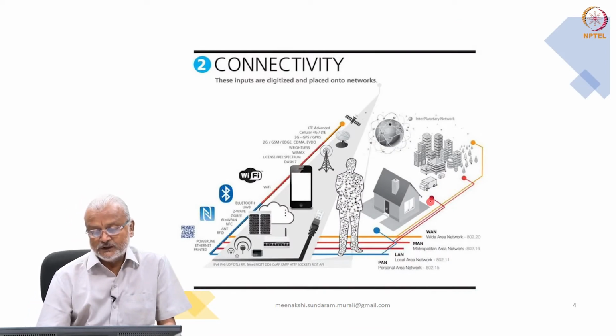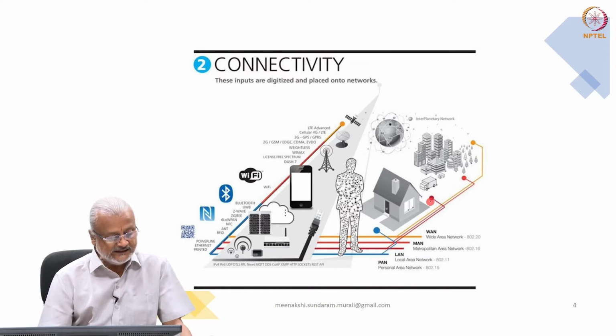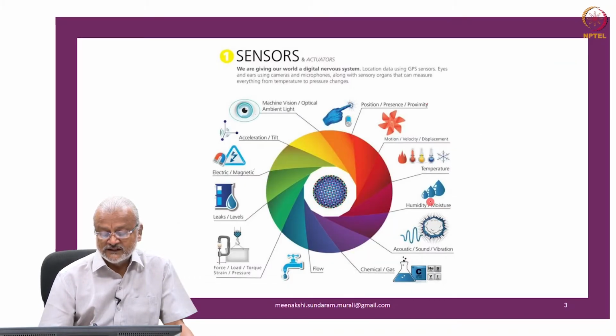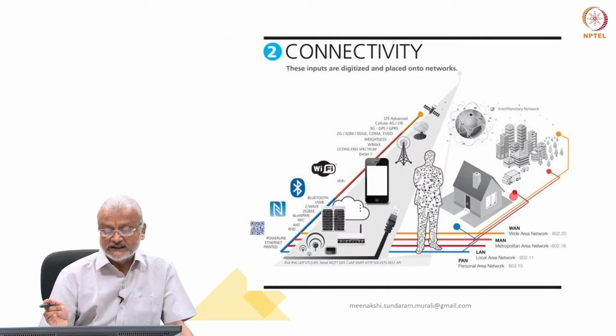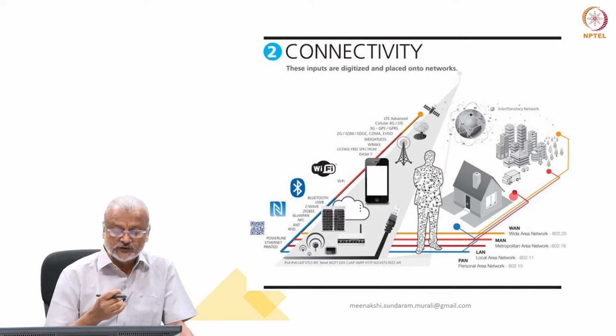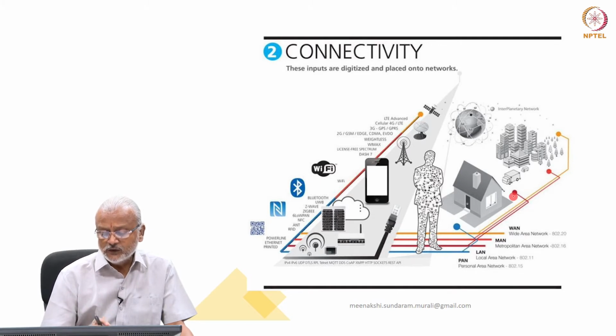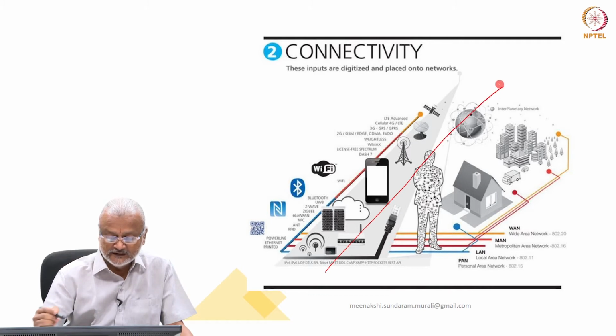Connectivity is again an important one. The earlier one that we saw, sensors, is collecting the data. This is at the edge, and the connectivity part of it is the one that will allow us to transport the data into the central system or into the control system, if you will. Now, the connectivity can happen in two ways. One is through wire and another is through wireless. You can see the demarcation coming up here.